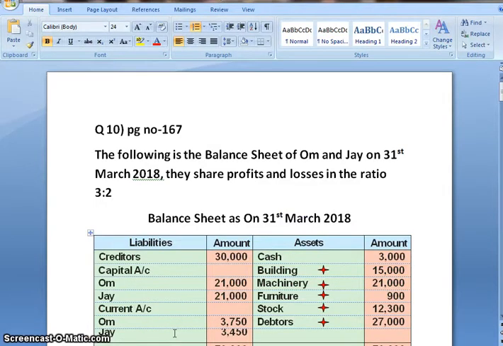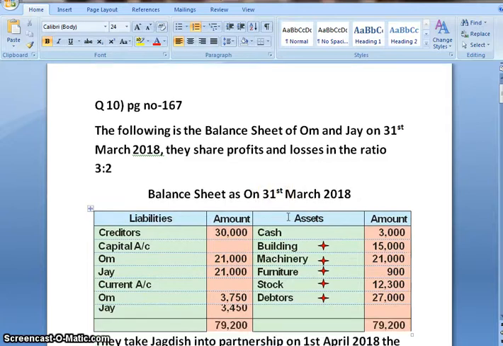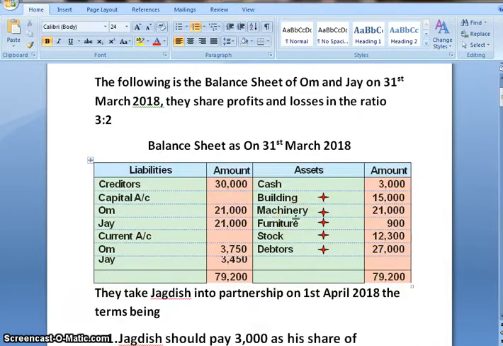Today we will be dealing with question number 10, which is on page number 167 of your government textbook. Let me read out the question. The following balance sheet of Om and Jai on 31st March 2018, they shared profit and losses in the ratio 3:2. Then their balance sheet is given.